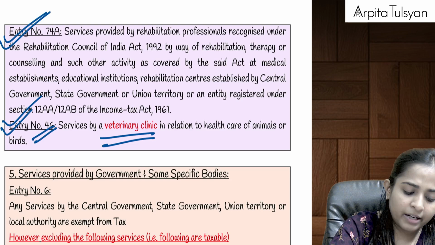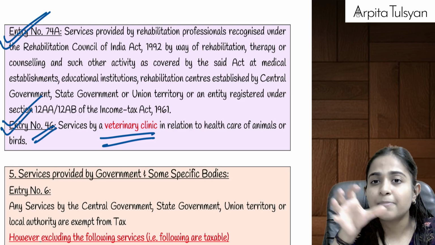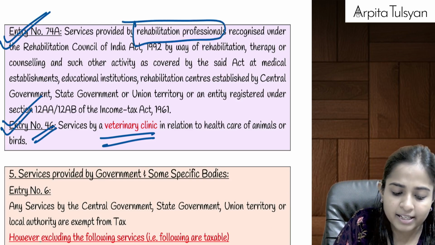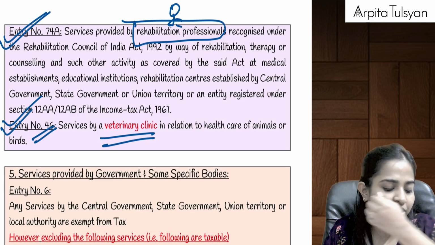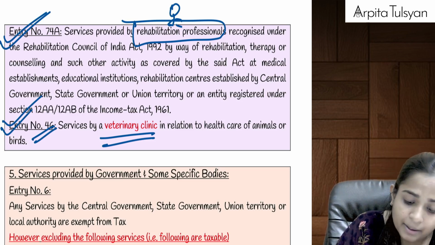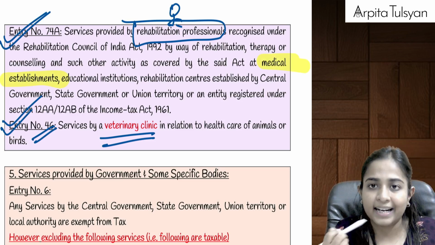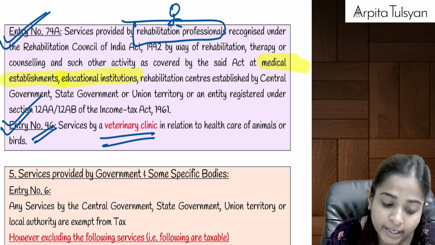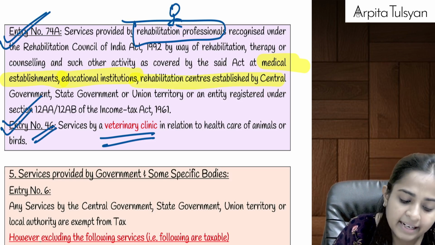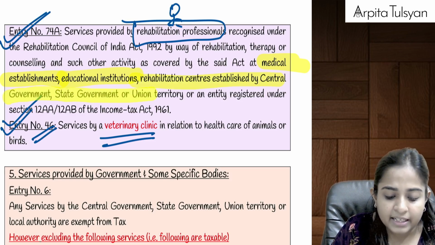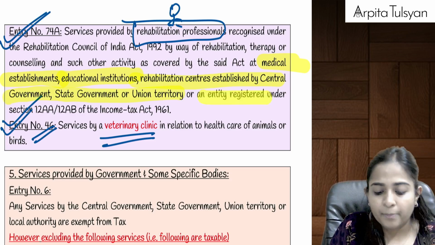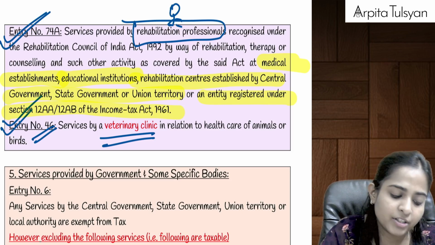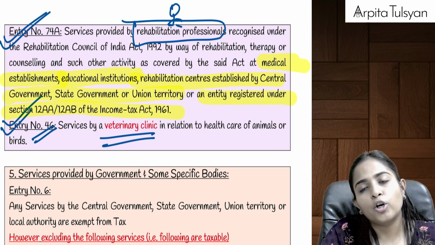So if these are provided at some specific places: at medical establishments, that is at hospitals, or at educational institutions to the students, or at some rehabilitation centers set up by the government, or in some charitable trust or religious trust which is set up under section 12AA or 12AB.